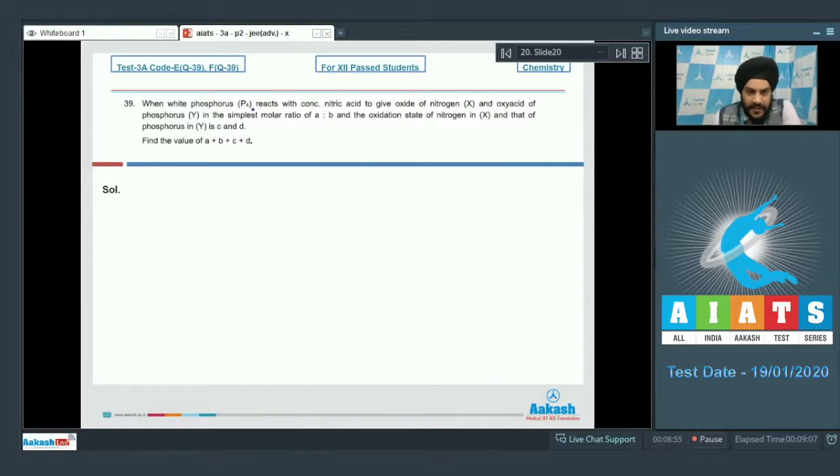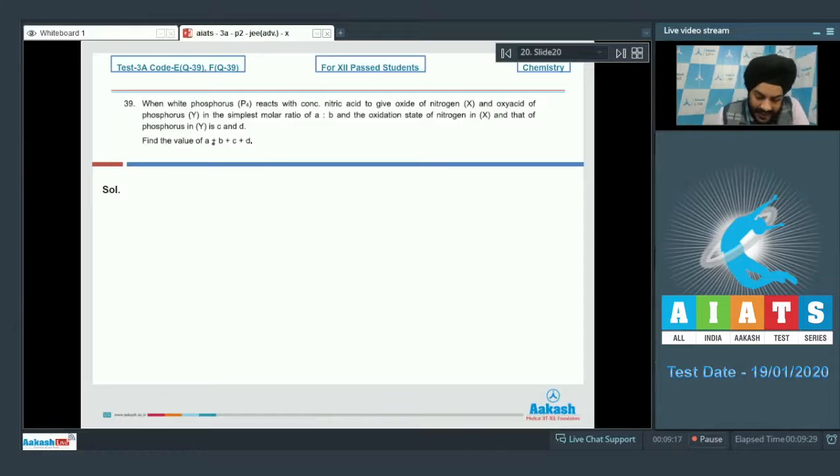When white phosphorus P4 reacts with concentrated nitric acid to give oxide of nitrogen X and oxyacid of phosphorus Y in the simplest molar ratio of A:B, and the oxidation state of nitrogen in X and that of phosphorus in Y is C and D. We have to comment on the value of A plus B plus C plus D.